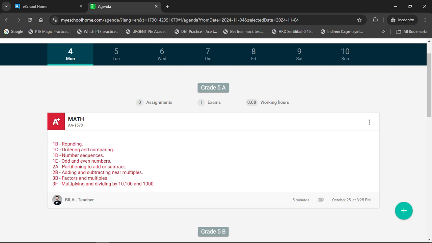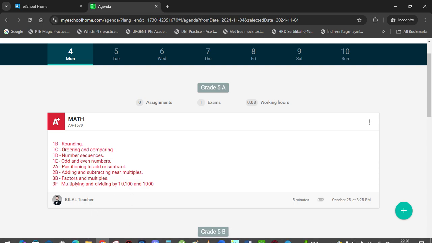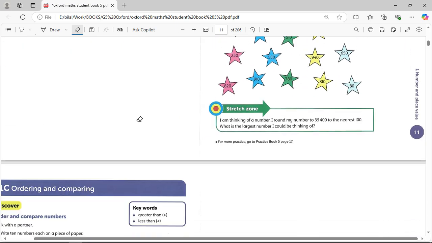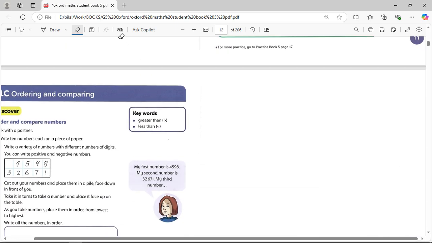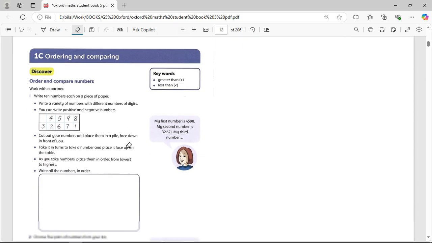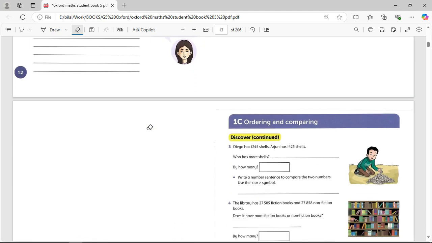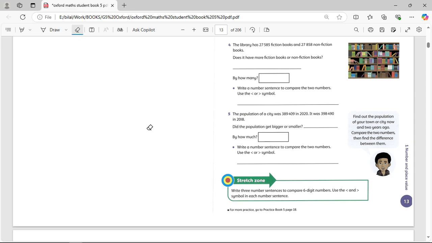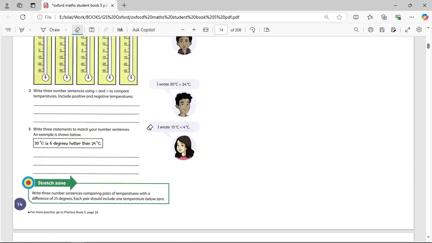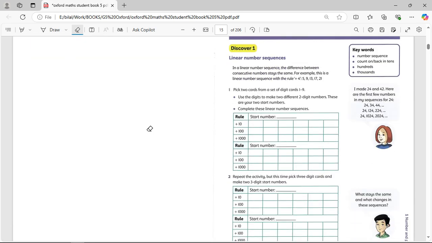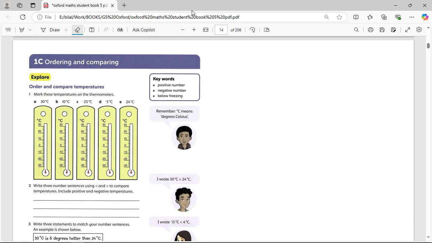So, rounding, ordering. Let's still go to ordering. Ordering, how do you order? Just keep in mind, what is the biggest number? What is the smallest number? And then how do we compare? Okay, I know that if I'm going to compare, where's the numbers? Yeah, let's take this one, for example. All right, let's take this one.